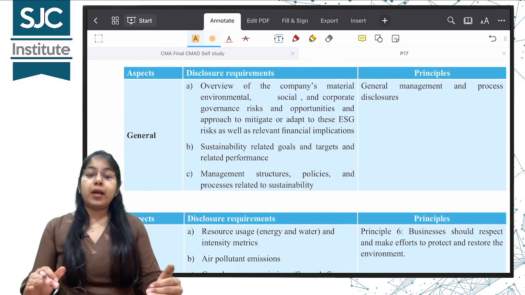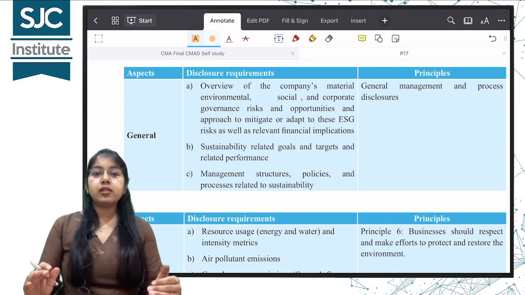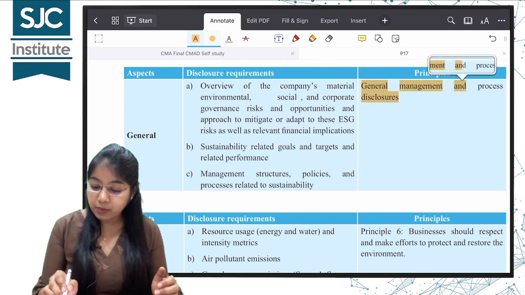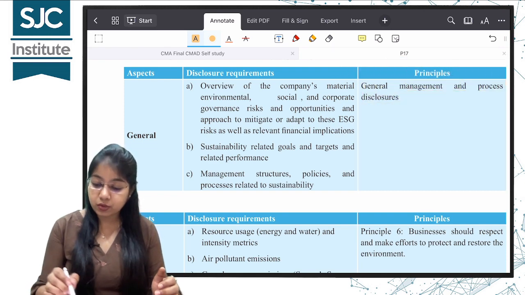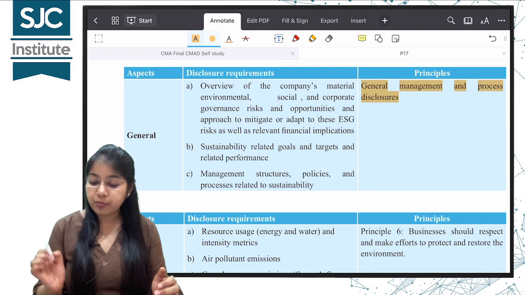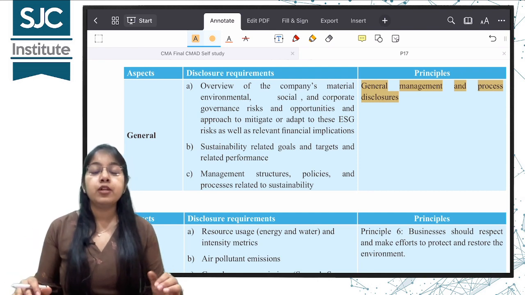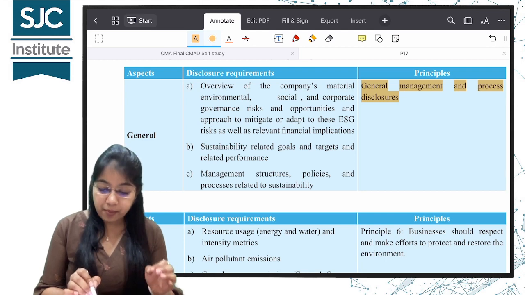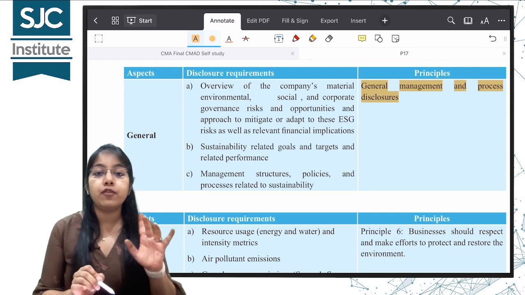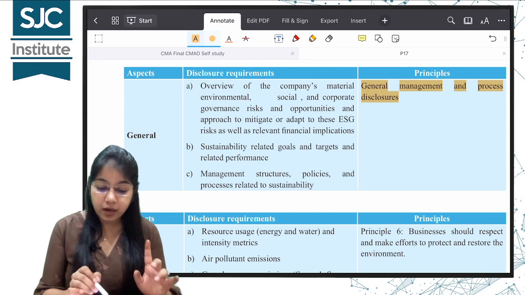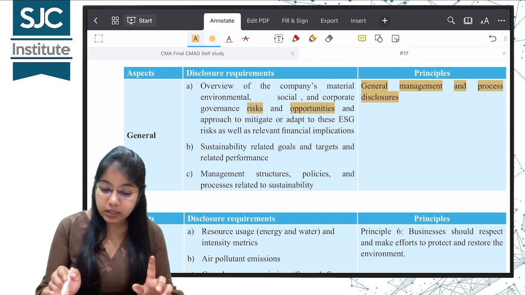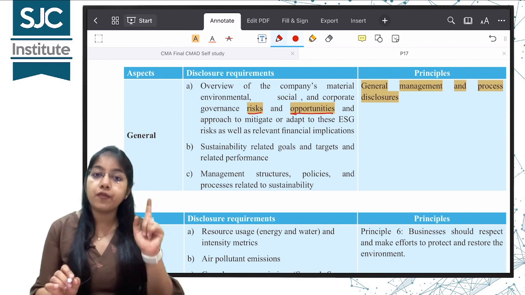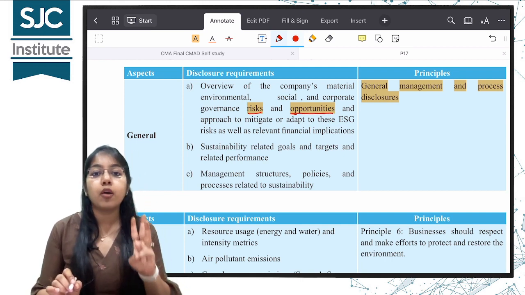The disclosure requirements. First is the general aspect. This is not related to any particular principle. It is just general management and process disclosures. Okay. So disclosure of the general, process, the risks, opportunities. So firstly, the businesses have to give an overview of the company's material ESG, environmental, social and corporate governance risks and opportunities. Okay, risks and opportunities related to environment, society and corporate governance.